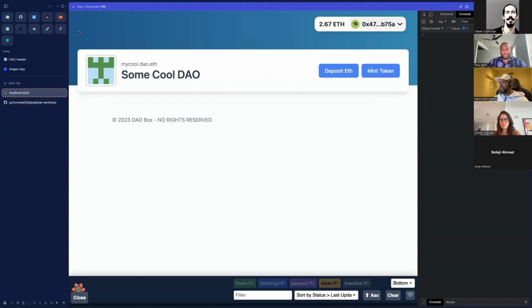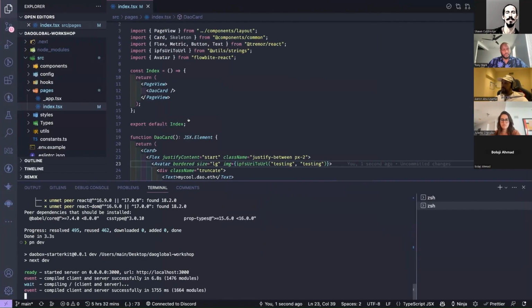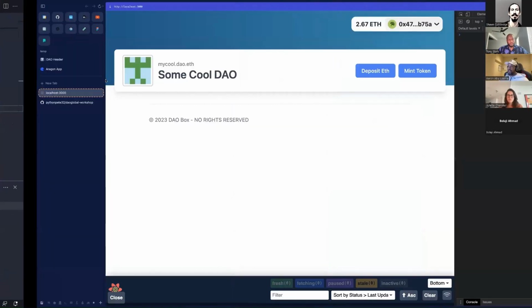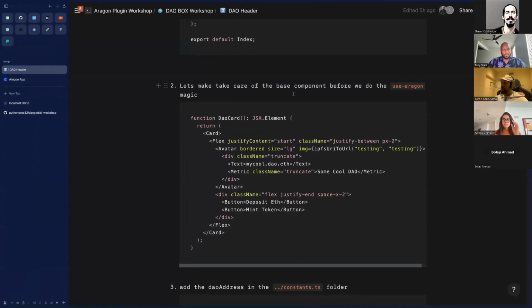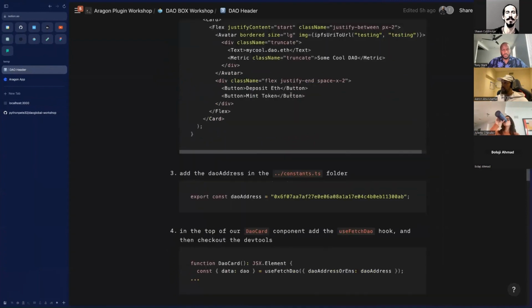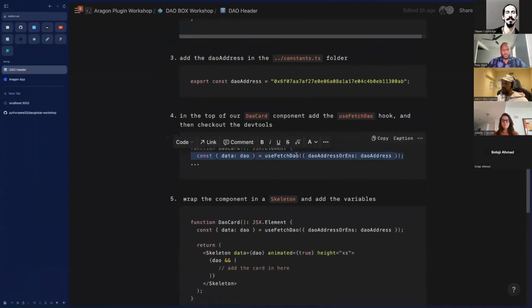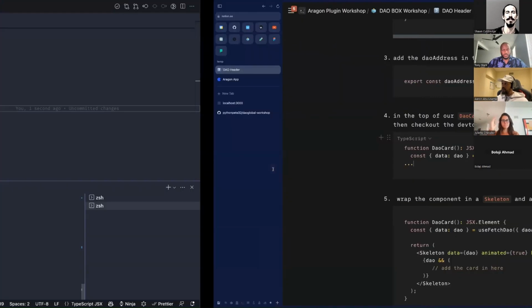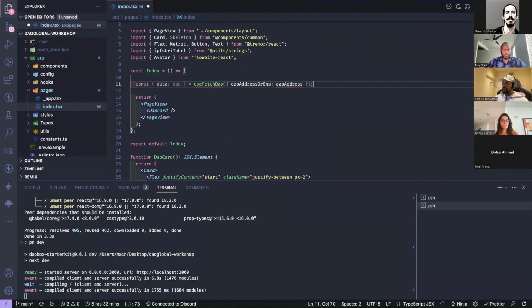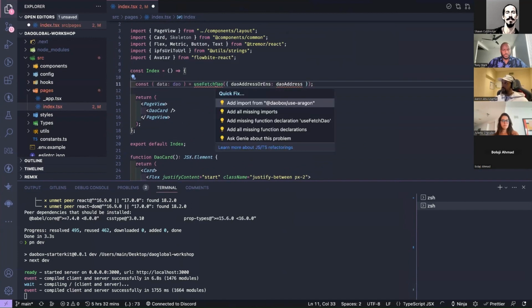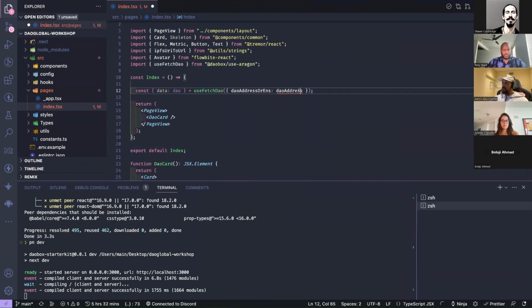So, okay, this is our component here, right? This is the DAO card component. Yeah, so it's rendering. So let's actually use Use-Aragon and populate this with some data. If we go back to our file here and scroll down a bit, this is the hook that we're going to call. It's just a useFetchDAO hook. I'm going to import that from Use-Aragon.